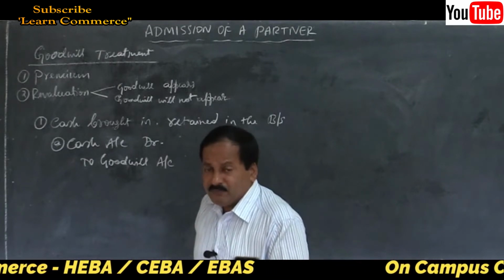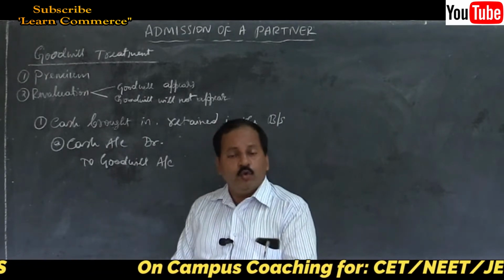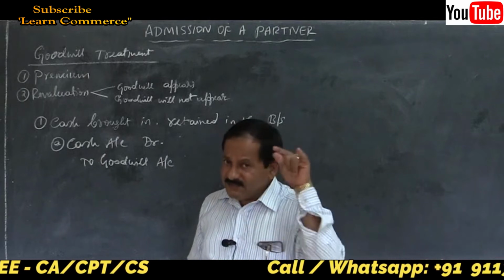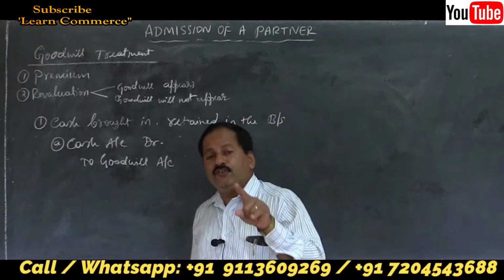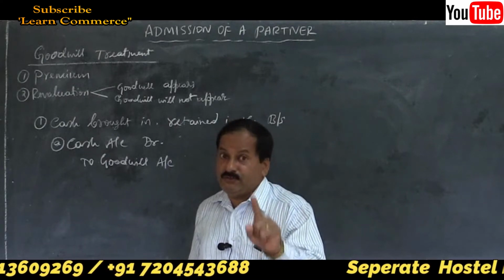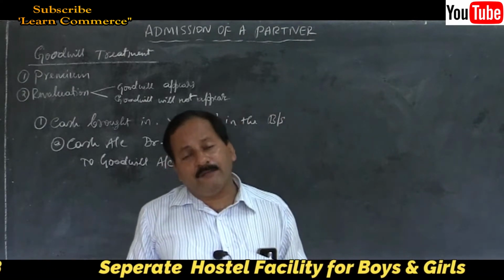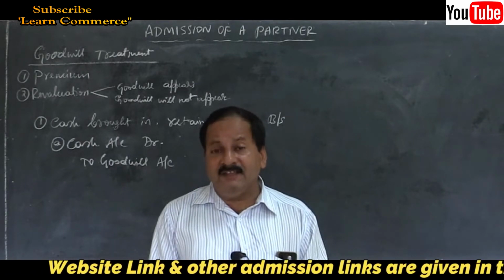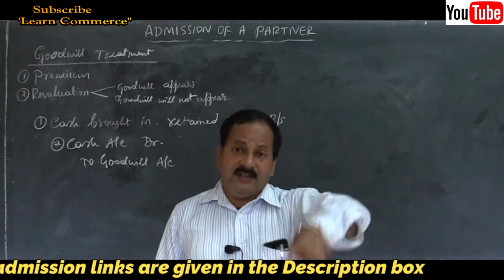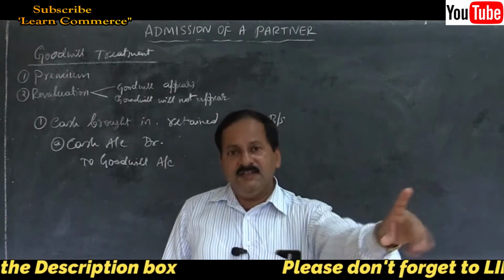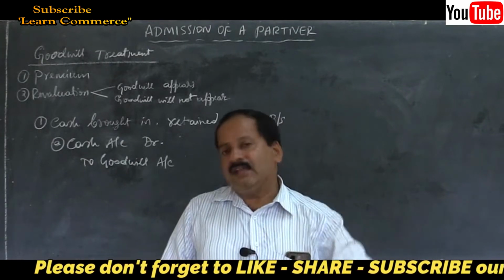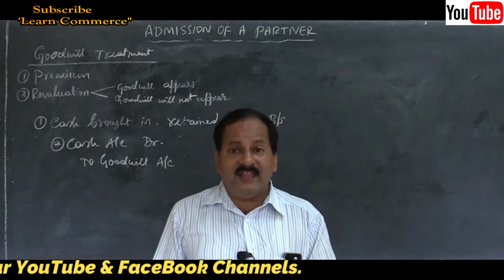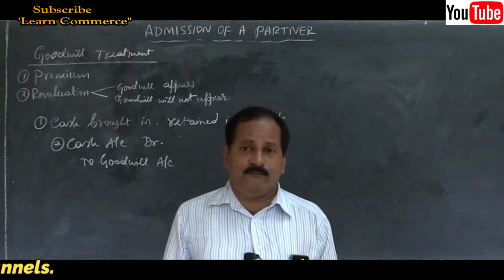Immediate next step will be, you have to distribute this amount among the old partners. In which ratio? The question arises, in which ratio we have to distribute? That should be in the sacrifice ratio. Remember, if the sacrifice ratio is not given in the problem, and if it is not implied in the problem, then you have to calculate the sacrifice ratio by providing a separate working note. Note number 1, calculation of sacrifice ratio. Then you have to distribute the goodwill in their sacrifice ratio itself.